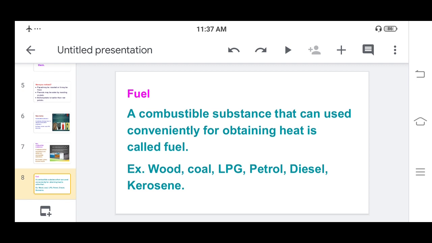Fuel means a combustible substance that can be used conveniently for obtaining heat. Now we have seen combustible substance means the substance which can burn. But for obtaining heat, a combustible substance that can be used conveniently is called a fuel. For obtaining heat, which substances are we using?